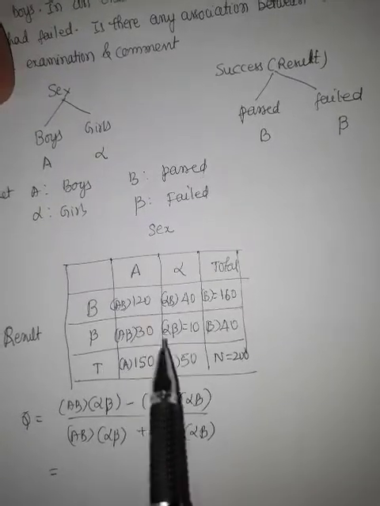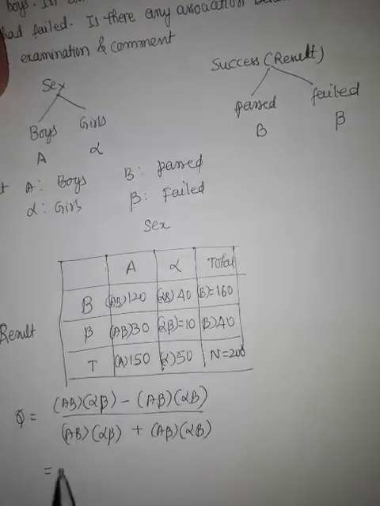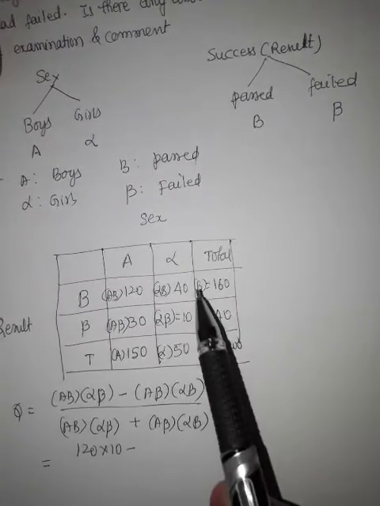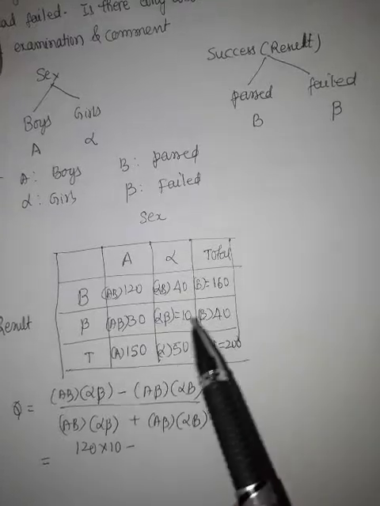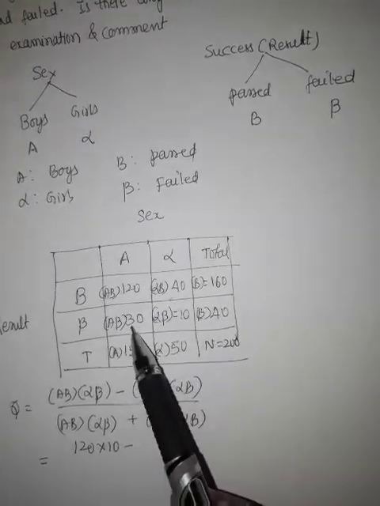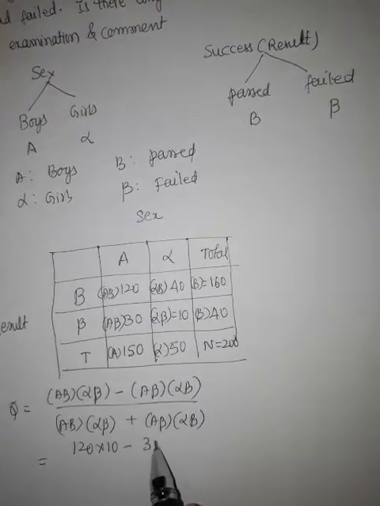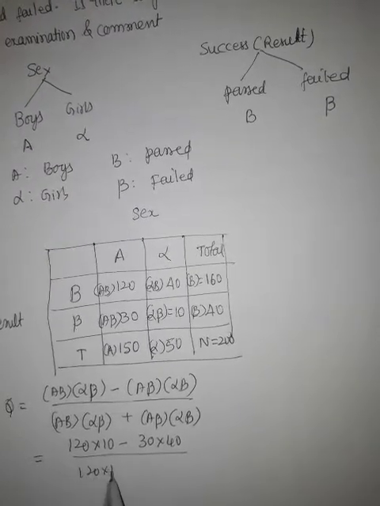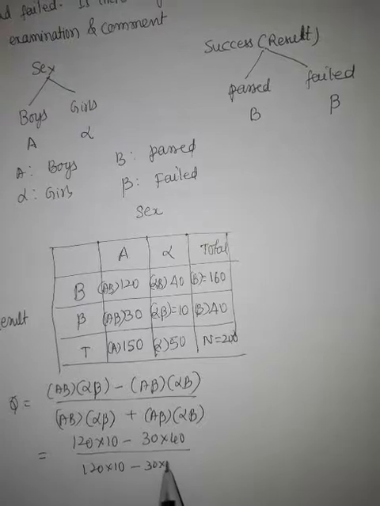Bracket AB into bracket alpha beta means 120 into 10, minus bracket A beta into bracket alpha B means 30 into 40, whole divided by 120 into 10 plus 30 into 40.